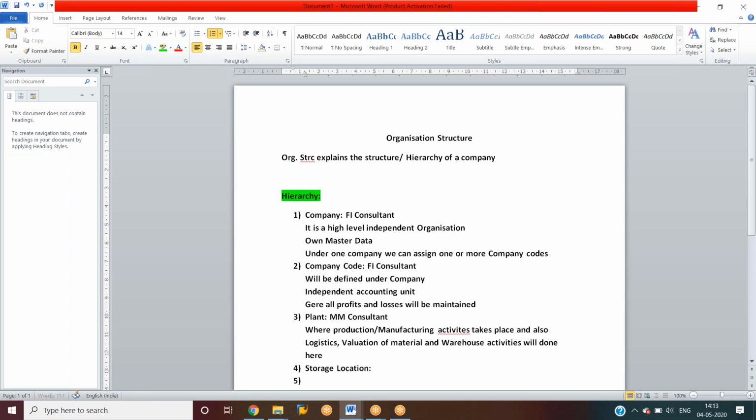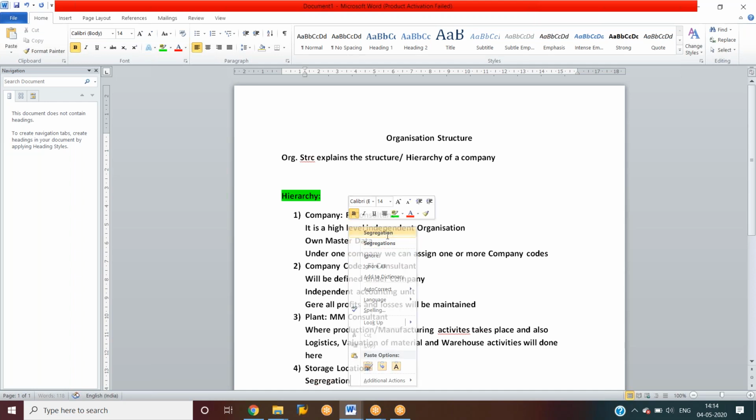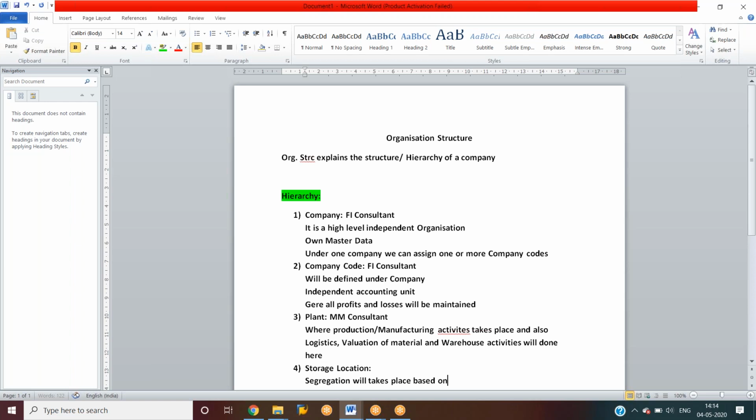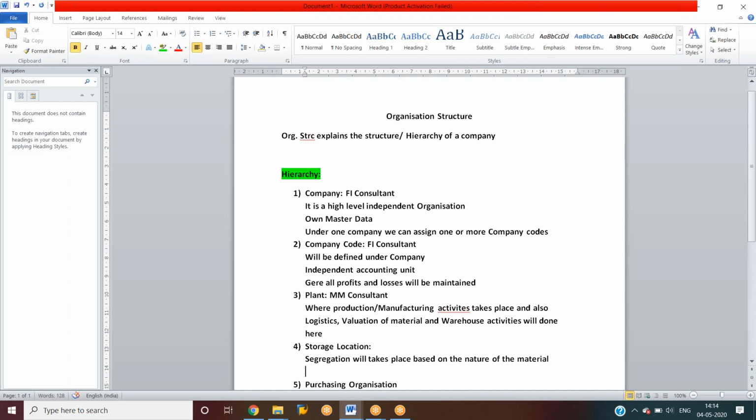Then after that, storage location. Storage location is where segregation of the material takes place depending upon the nature of the material, for example, spare parts.